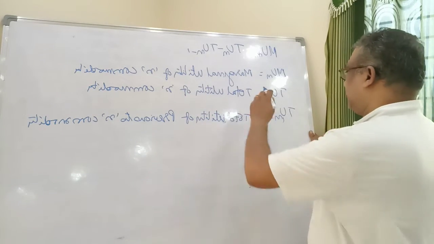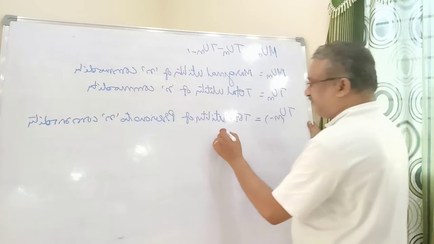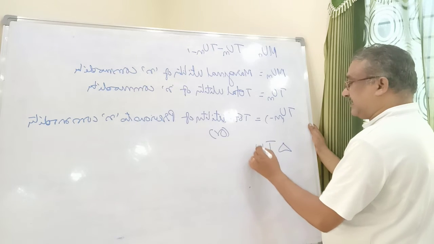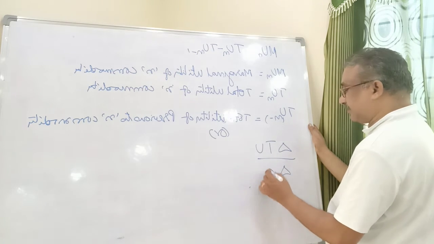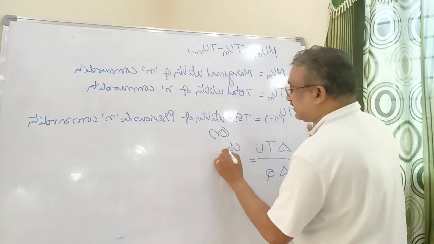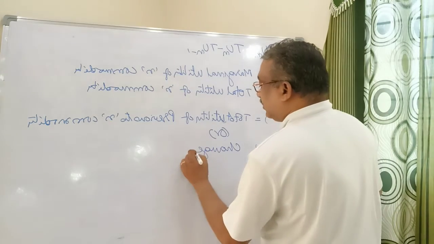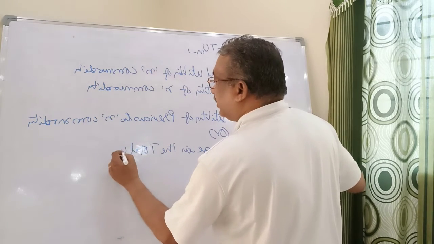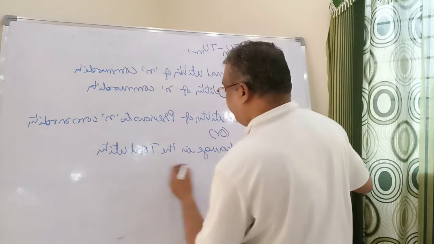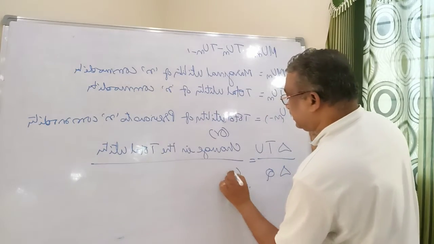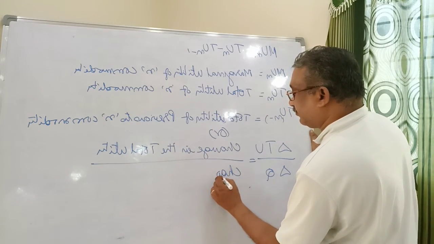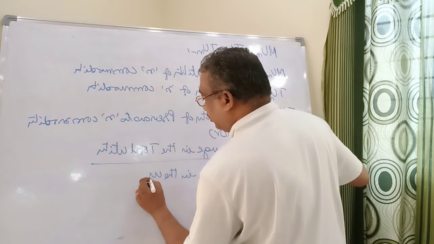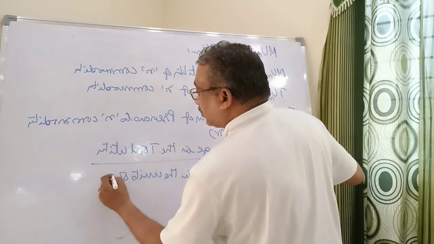At the same time, there is another formula: delta total utility by delta Q, equal to change in the total utility by change in the units of commodity.